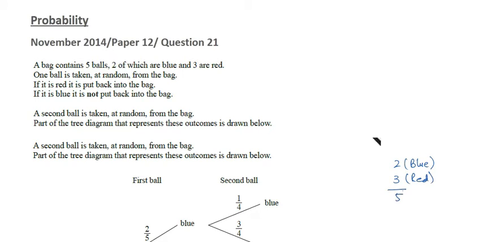Now one ball is taken at random from the bag. If it is red, then it is put back into the bag. So if we check the color of the ball, if it is red, then we will keep that ball back in the bag. If it is blue, it is not put back into the bag. So if the ball is blue, then we will not keep the ball back into the bag. A second ball is taken at random from the bag. Part of the tree diagram that represents these outcomes is drawn below.